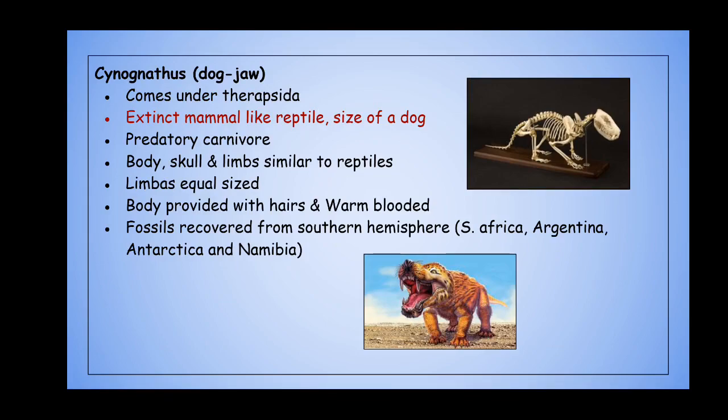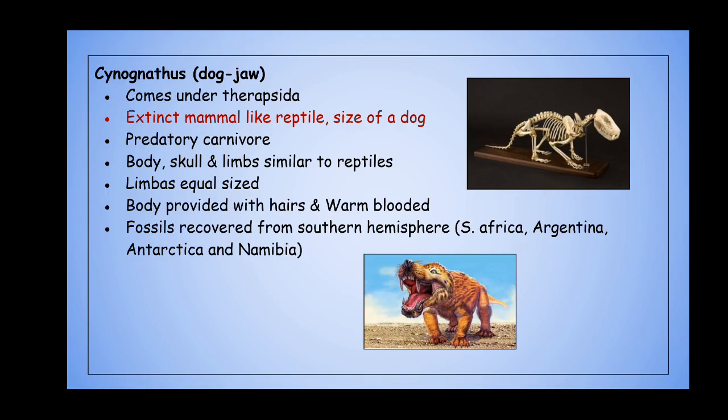Being like a dog, it is a predatory carnivore. The limbs are of equal size, hairs are present, and it was warm-blooded. The presence of hairs and warm-bloodedness shows relatedness with mammals, and because of such features they are considered to be the ancestors of mammals. So that's the third subclass, Synapsida.